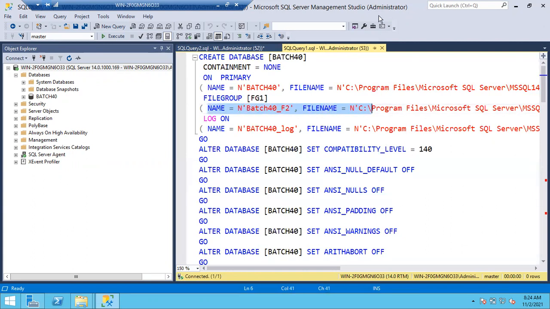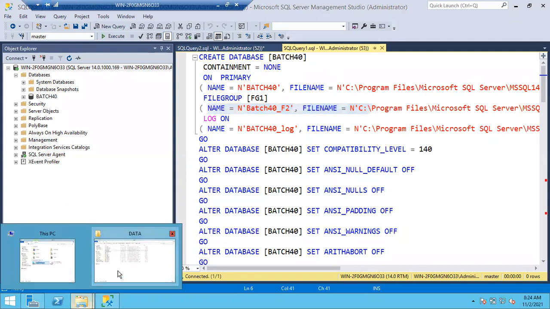Now tell me, guys, you all said successful only, but how many files will be created now? 2 files or 3 files? I need answers from everyone. 2 files, sir. Data file and log file, one data file. MDF and LDF. Very good. So 2 files will be created.